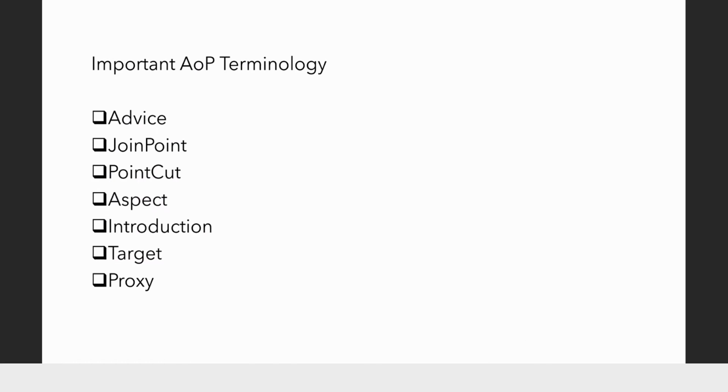So what needs to be done is the advice, and where it needs to be done is the point cut. I hope the difference between join point and point cut is clear now. Any question over these two? Because these are confusing, which is the join point and which is the point cut. Point cut is a subset of join points which has been selected where the advice can be plugged in. And join points are nothing but all the available or all the possible places where an advice can be plugged in.